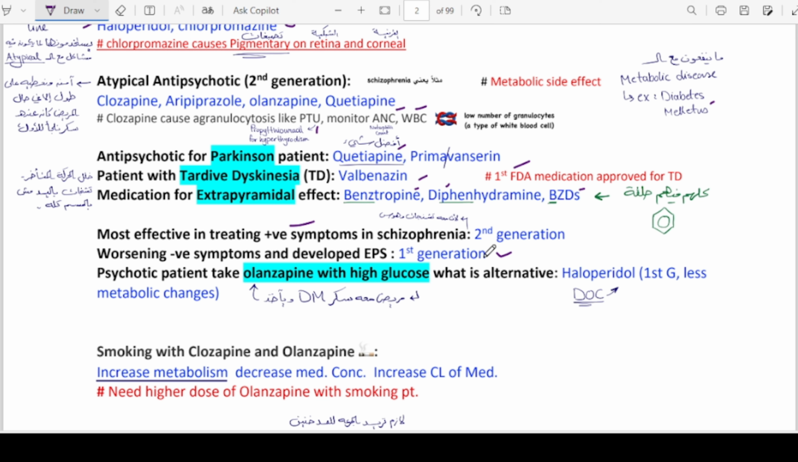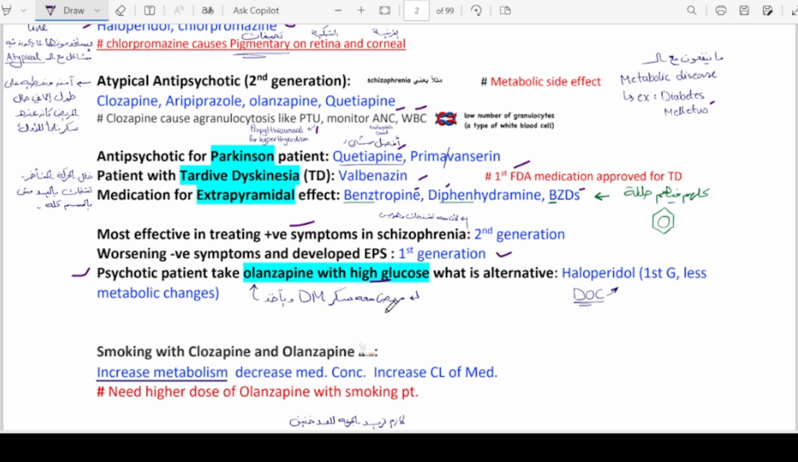A psychotic patient takes olanzapine with high glucose. So this is the basic question that can be asked in the DHA. If a patient is psychotic and is taking olanzapine, but when we check their blood glucose level, it is at a higher level, what should be your intervention as a pharmacist?